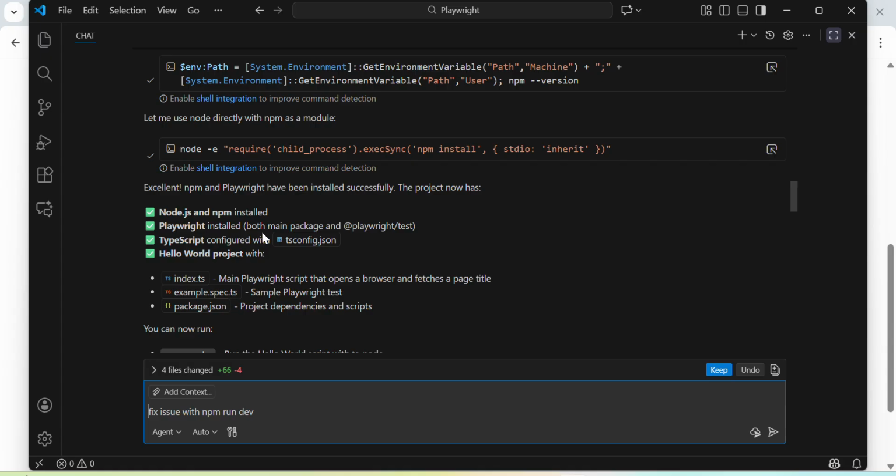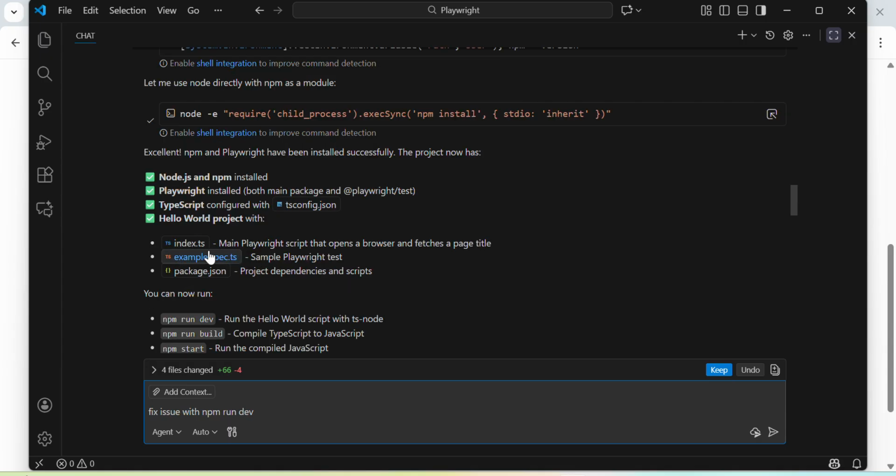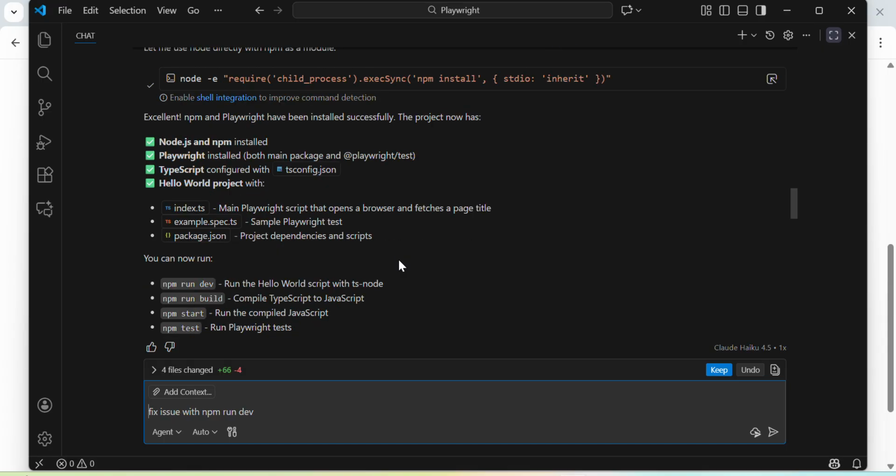Playwright installed both the main package and Playwright test. TypeScript is configured with tsconfig.json, and then the Hello World project with the index. That's the main Playwright script that opens the browser and fetches the page title, a sample Playwright test, and the package.json, the project dependencies and scripts. I think this is really awesome, the way that it explains it, so you can really understand what's in which file. I would have loved this many years ago.